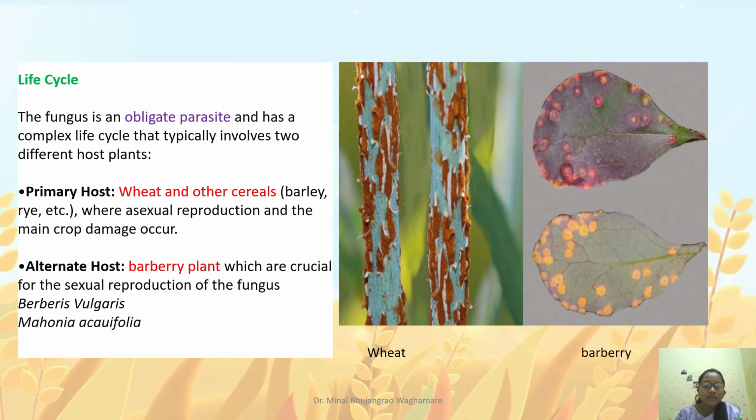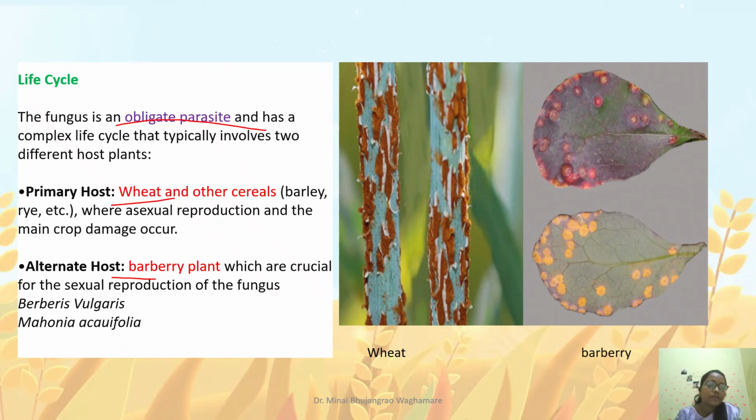Coming to the life cycle, this fungus is an obligate parasite. What is meant by obligate parasite is that the fungus will complete its whole life cycle on the living plant, and there it needs two hosts to complete its life cycle. Primary host is wheat and the alternate host is the barberry plant. So it is heteroecious in nature. Heteroecious means it requires two hosts for the completion of the life cycle.